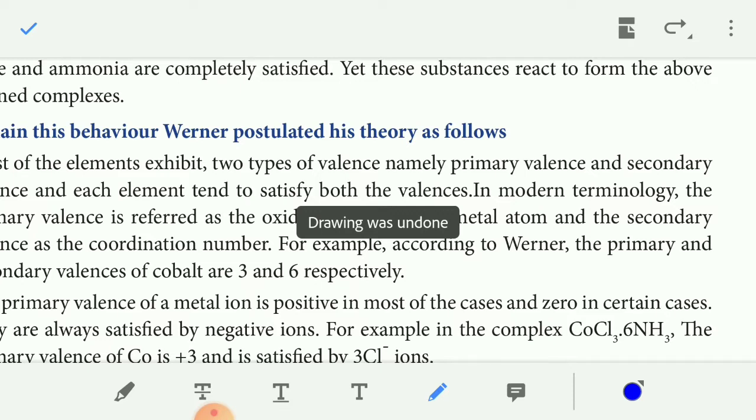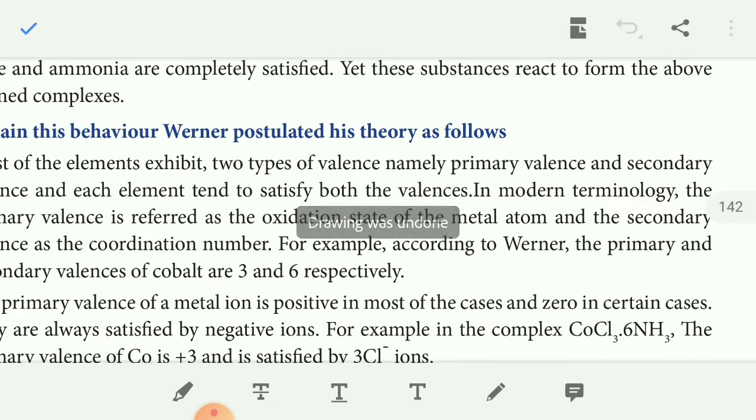So a metal atom has two types of valency. What are they? Primary and secondary. Primary is ionizable. Secondary is non-ionizable.